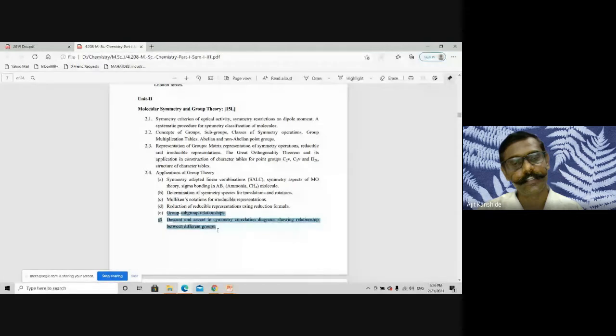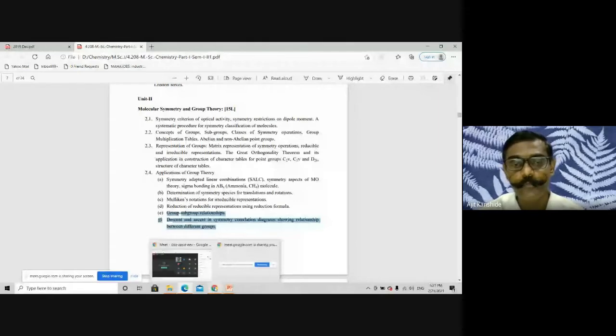Now I am asking, because we have to go through the question papers, is the concept of group, subgroup, ascent and descent in symmetry clear to you? Descent means from the top symmetry to the low symmetry. Ascent means an increase in symmetry. Additional symmetry operations will be there as we ascend in symmetry. Is it clear? Points E and F from 2.4.